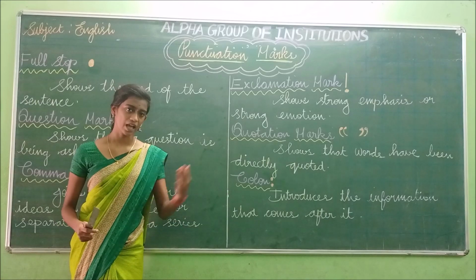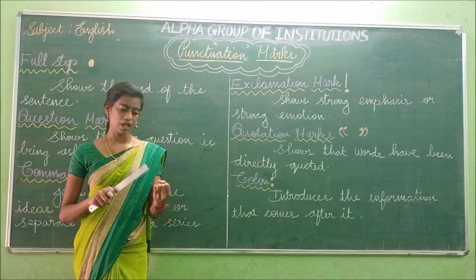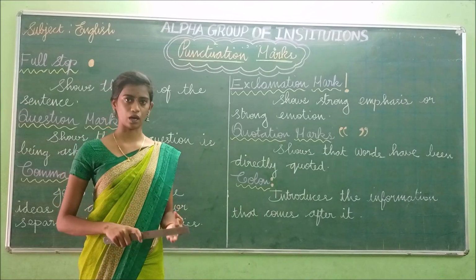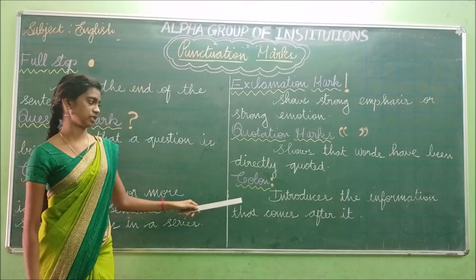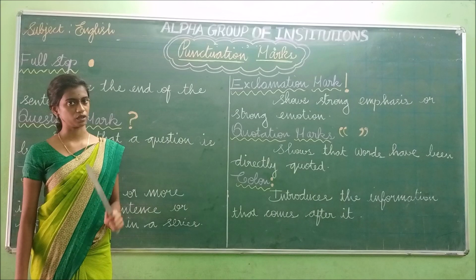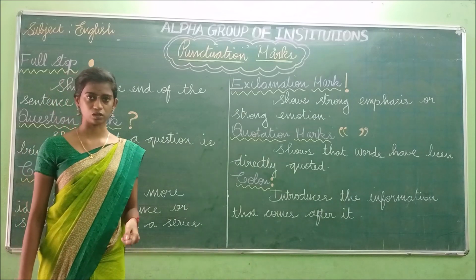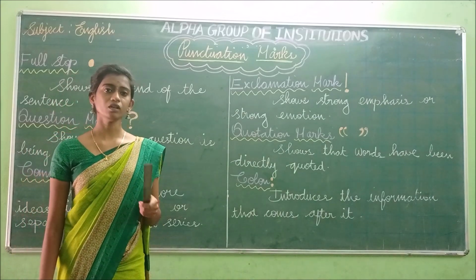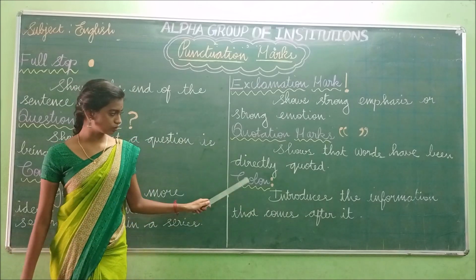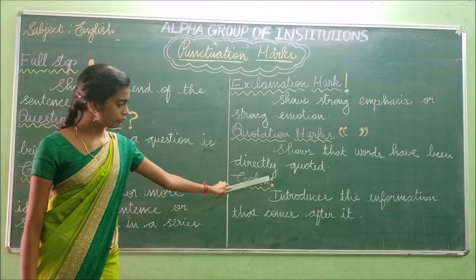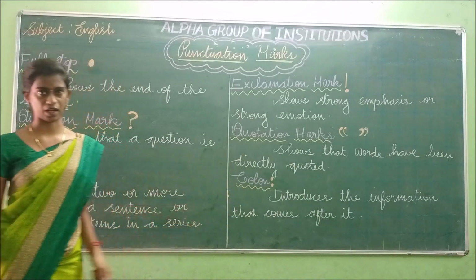And what are those cities? I am going to list out those cities: Paris, London, New York. So I am listing out the names of the cities. In that case, we have to use this colon. Have you understood? When we introduce or list ideas or the names of something, we have to use this colon, and this is the symbol of colon. Two dots, one above the other, we have to keep like this.